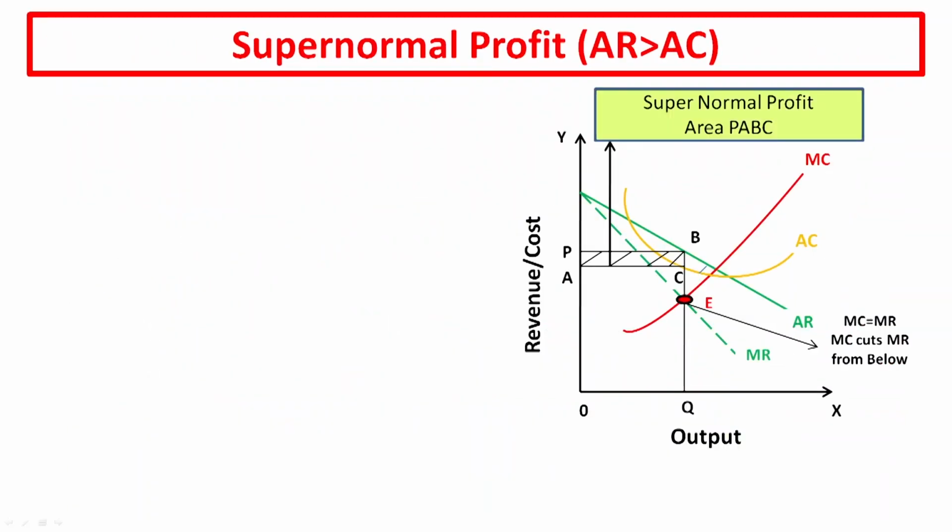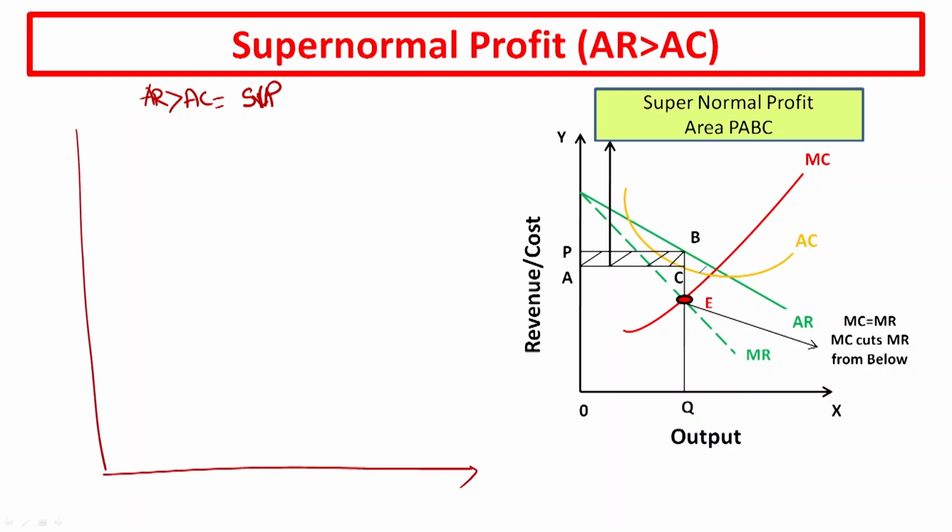Supernormal profit. Supernormal profit means that when AR is greater than AC, it gives you supernormal profit. So, how can you calculate this supernormal profit? You are going to draw two lines, that is the y-axis and the x-axis, and 0.